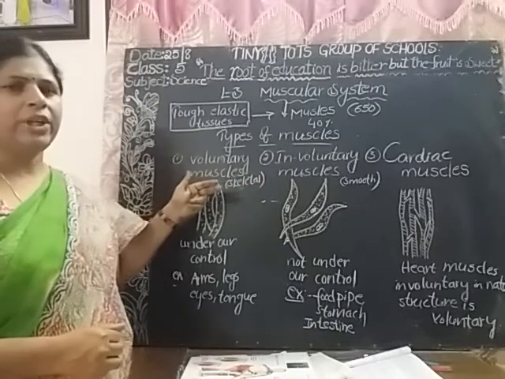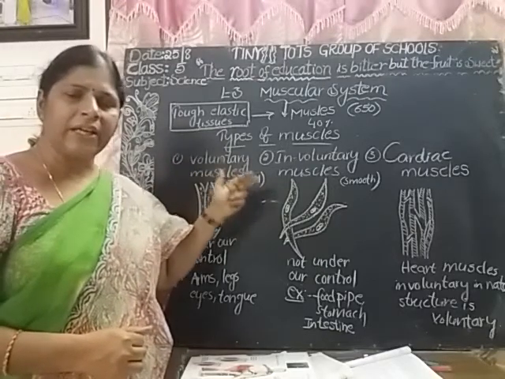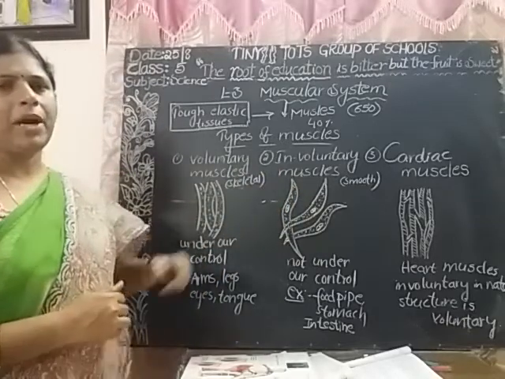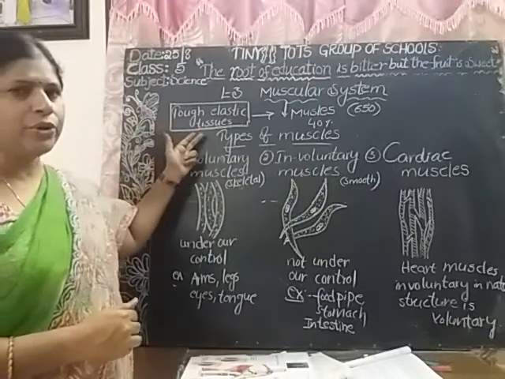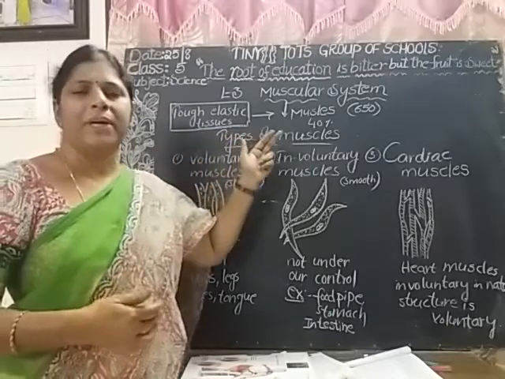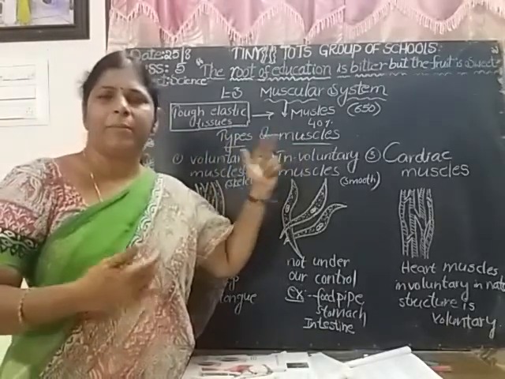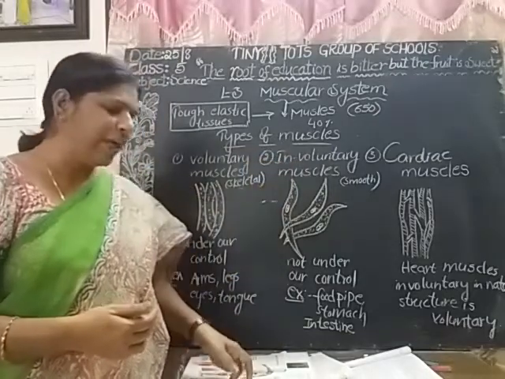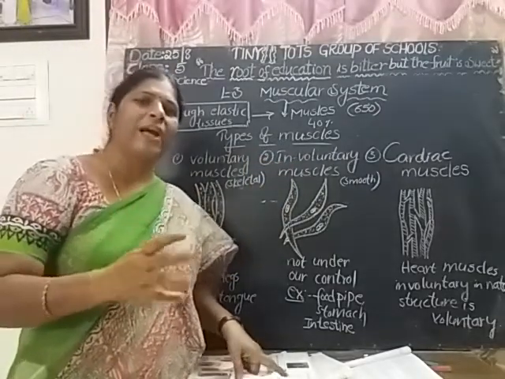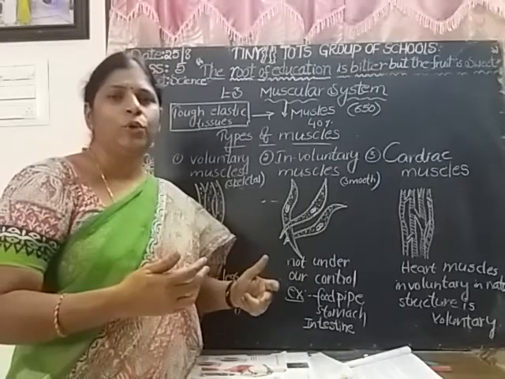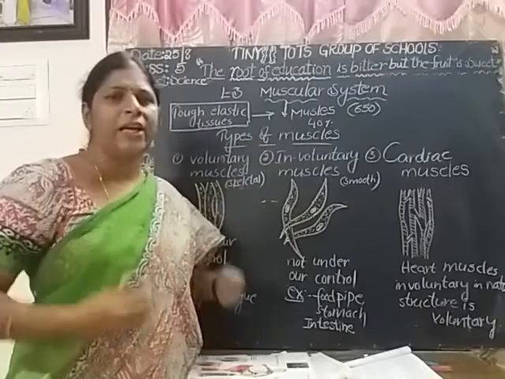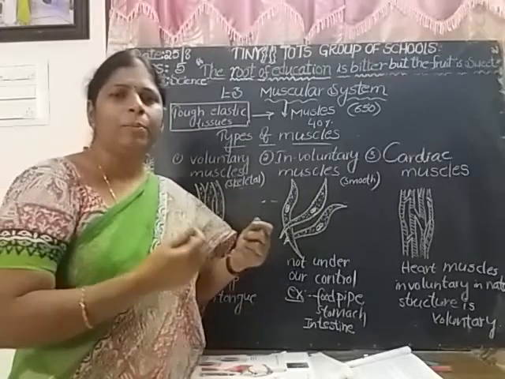There are 640 muscles in our body. Muscles are made up of tough elastic tissues. And 40% of our body weight is made up of muscles. We have muscles all over the body. Bones cannot move by themselves. They need something to move. So bones and muscles work together with coordination. Then only we can move our body parts.